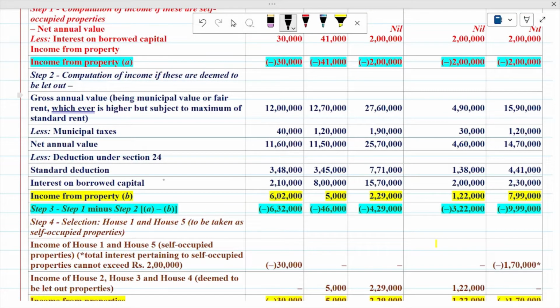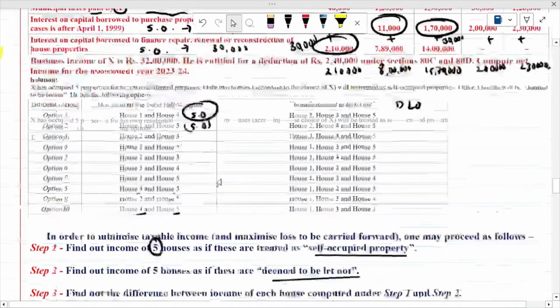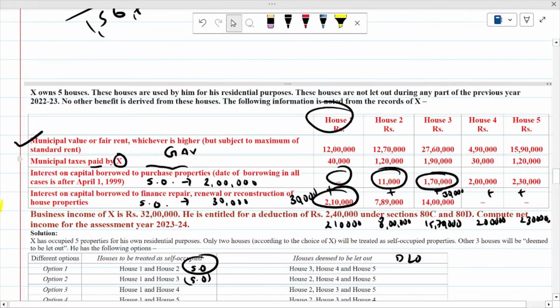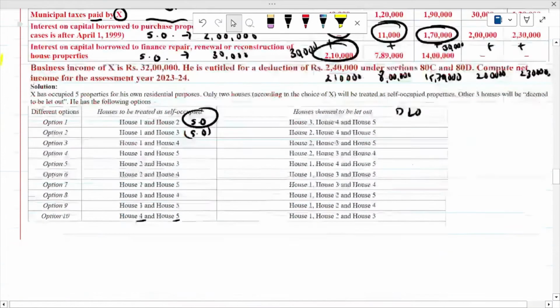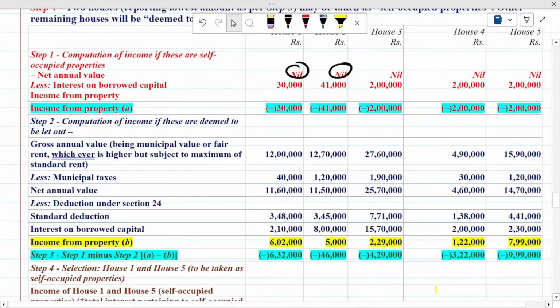Now step number 2, computation of income if these are deemed to be let out. So if these properties are deemed to be let out, that means you have to solve all the steps. First of all, you have to start with GAV, because steps 1, 2, 3, 4, 5 are already given in the example; only the first step is important, MB or FR, whichever is higher but subject to SR, and it is given in the example. In first case, you can see in the question itself, it is given 12 lakh, 12 lakh 70,000, then 12 lakh 76,000, sorry, 27 lakh 60,000, 4 lakh 90,000 and 15 lakh 90,000. So this amount is given, and the same amount you have to write down in the first column. So this is your GAV.